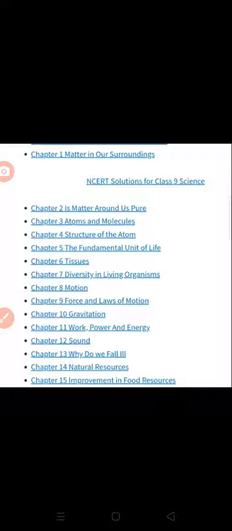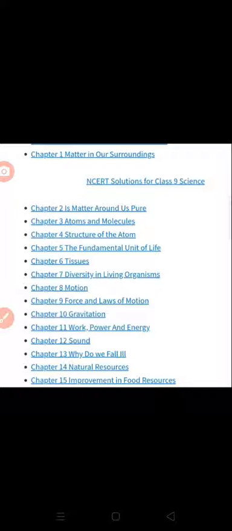We are going somewhat deep into the concepts. What we are studying is matter, and from matter we are going to atoms and molecules. This is somewhat deeper than what we studied previously. In the fourth chapter we study the structure of the atom, and in the fifth chapter the fundamental unit of life, the sixth chapter is tissues, the seventh chapter is diversity in living organisms, the eighth chapter is motion, and chapter 9 is force and laws of motion.